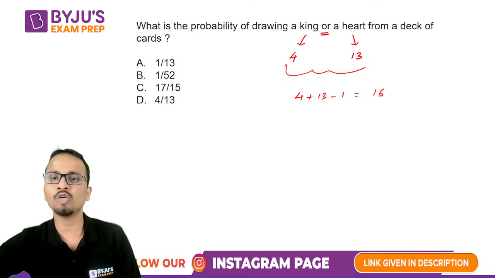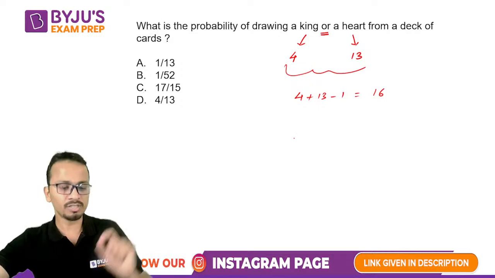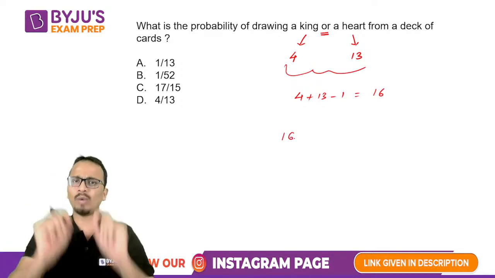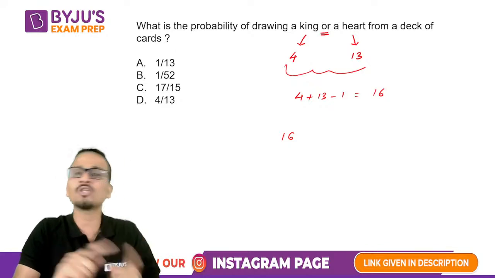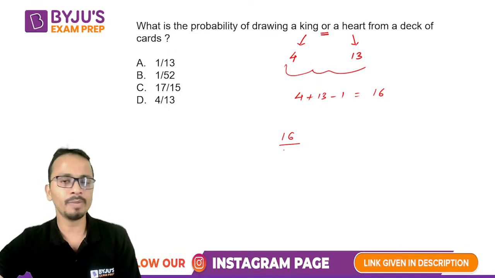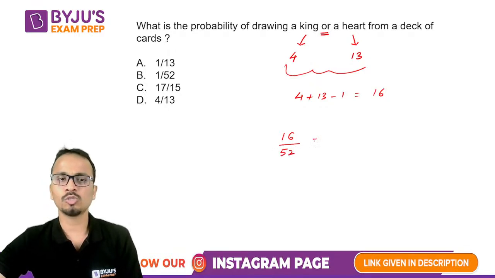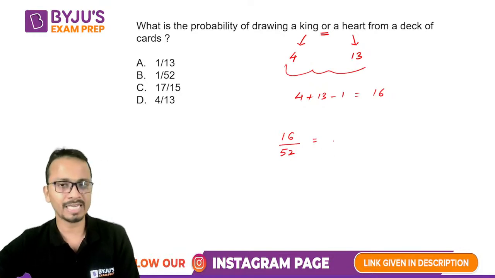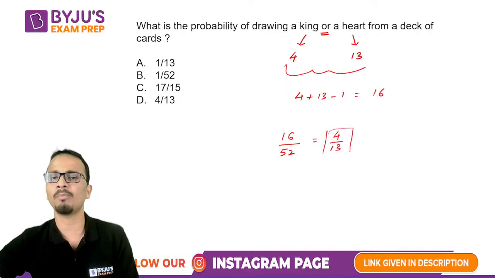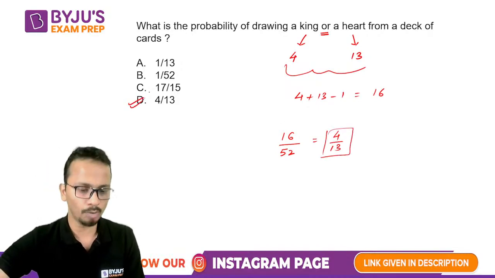So it will be equal to 16. The favorable number of outcomes will be 16 because there was one card which is a king as well as a heart. So 16 and the denominator will be 52. So 16 upon 52 will be the final answer. You can take out some common factors. So the final answer will be equal to 4 upon 13 and that is option D.